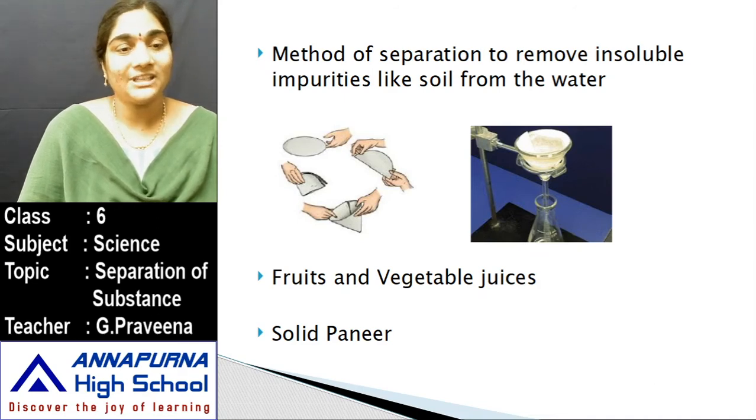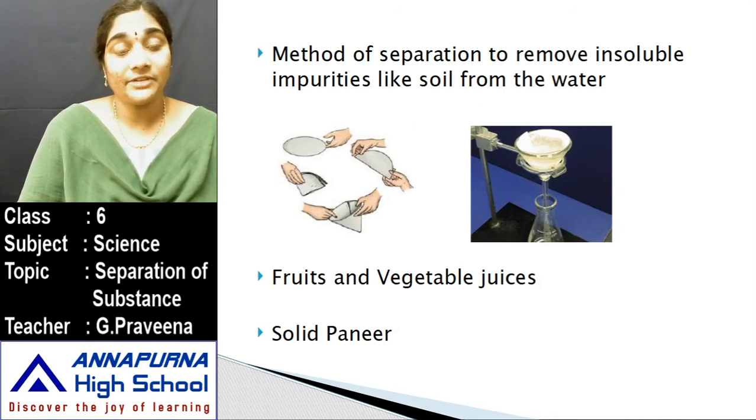You might also have seen that for juices such as fruit and vegetable juices, we filter the juices, right, so that we get the fresh liquid collected into the beaker, and all the peels and the crushed pulp remain over the filter paper. Even solid paneer is prepared in such a way.